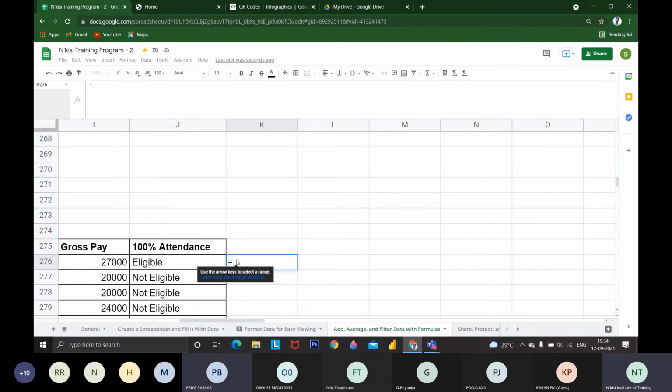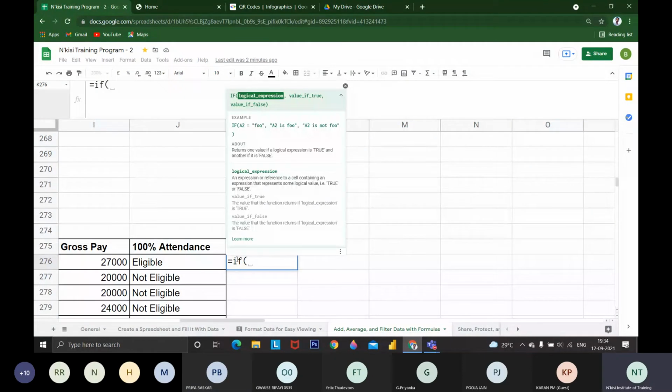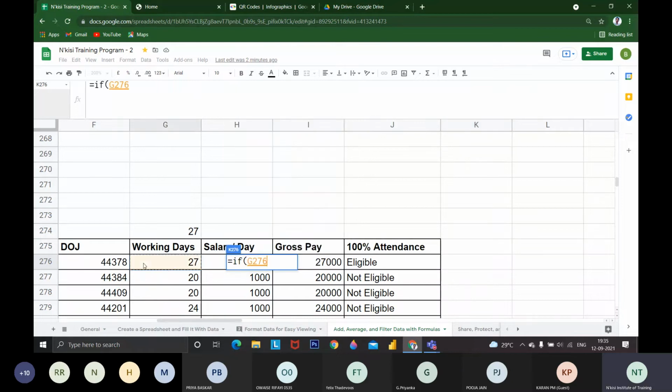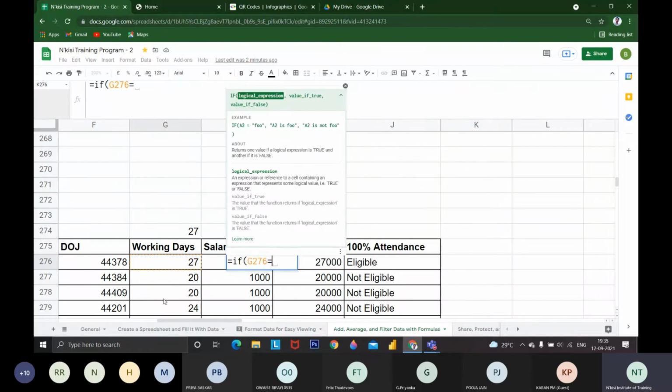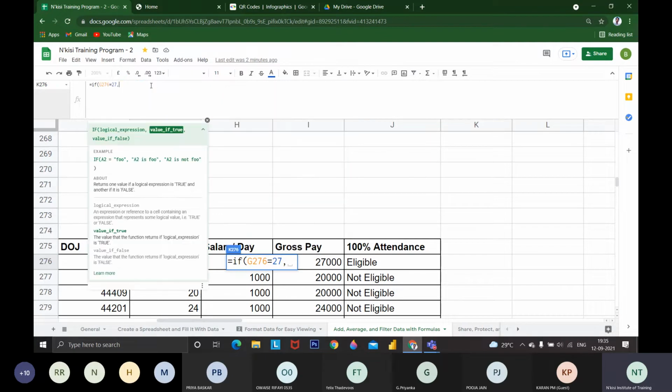Yes, sir. Yeah, this is the last topic, formulas. For the logical expression, I'm going to check with working days. If the working days is equal to 27, whatever type of formula I'm typing, you can see it here. I'm mentioning 27. If it is equal to 27, then it moves to value if true. Google Sheets is asking what I have to do if it is equal to 27. We need to say, if it is true, mention eligible.